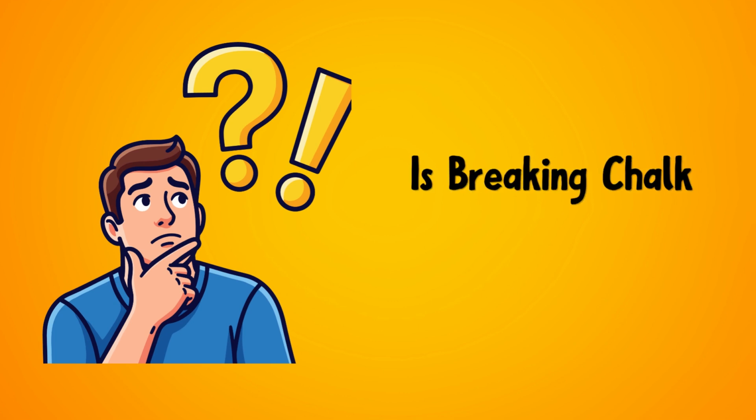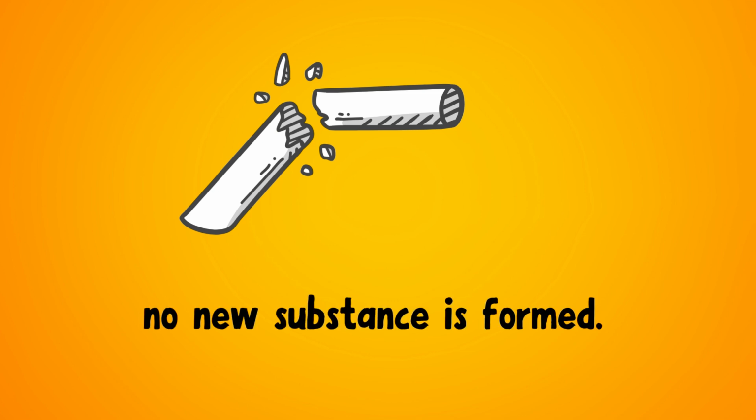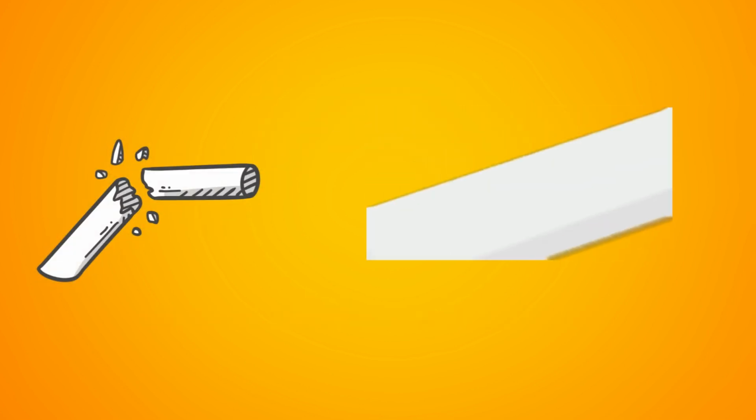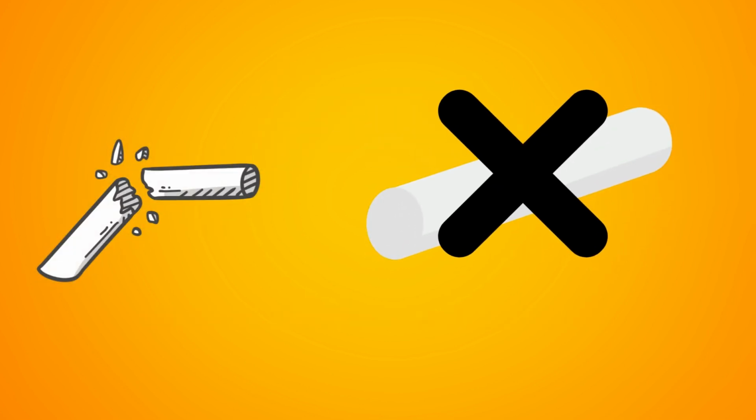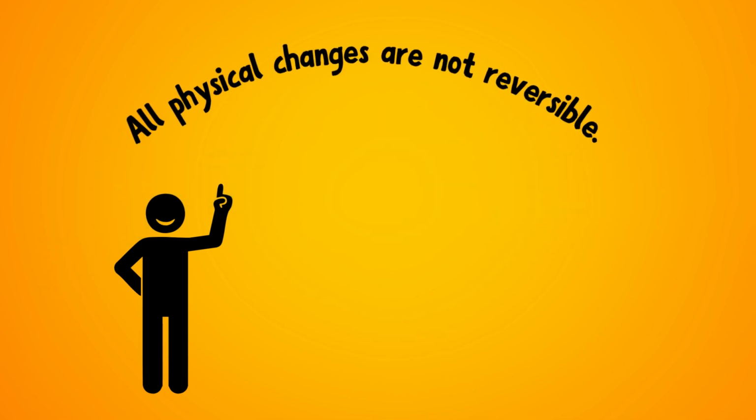Now the question arises: is breaking chalk reversible? When we break a chalk into smaller pieces, no new substance is formed. It is still chalk. Although we cannot join the broken pieces exactly as before, it is still called a physical change because only the size changes. Important point: all physical changes are not reversible.